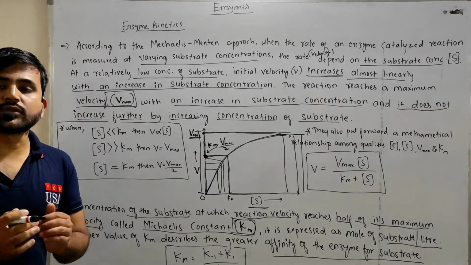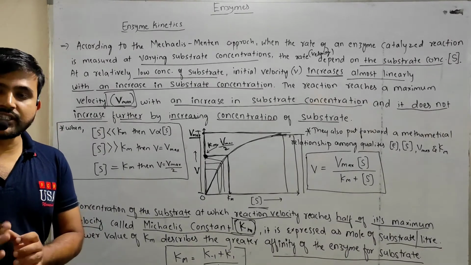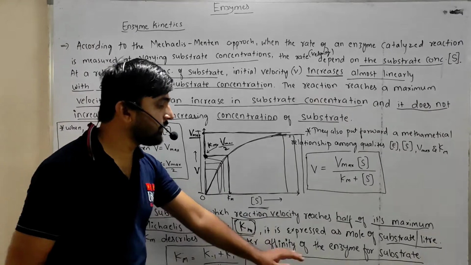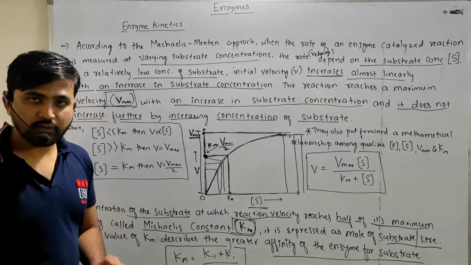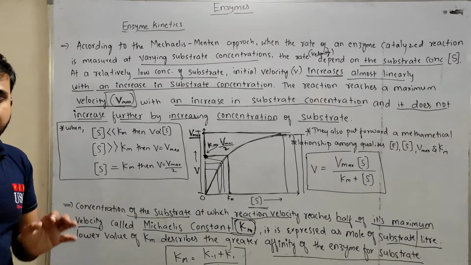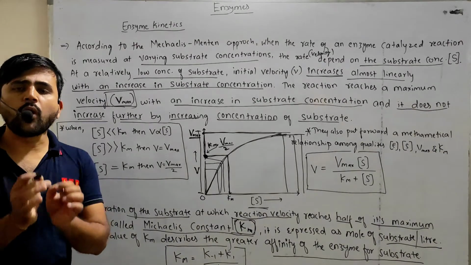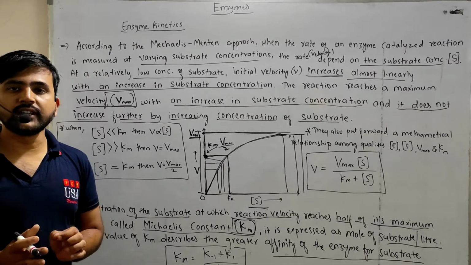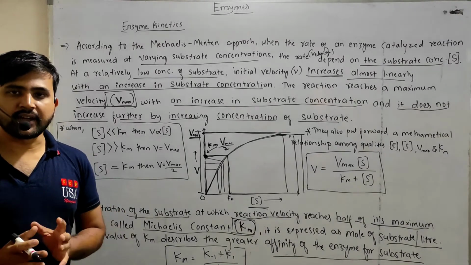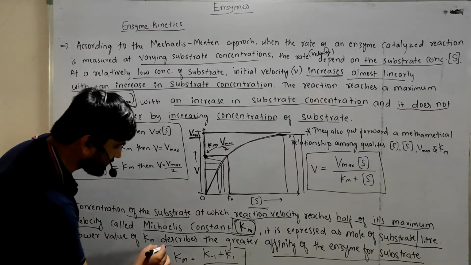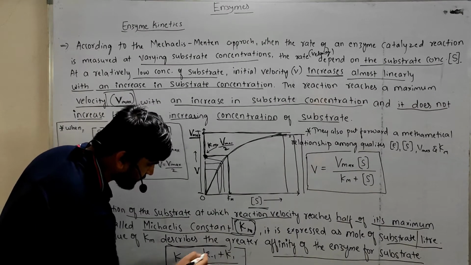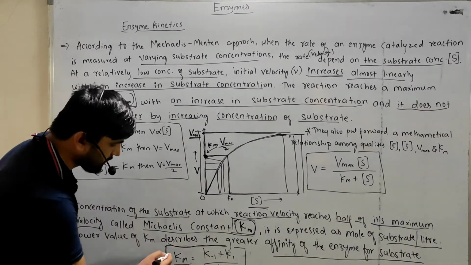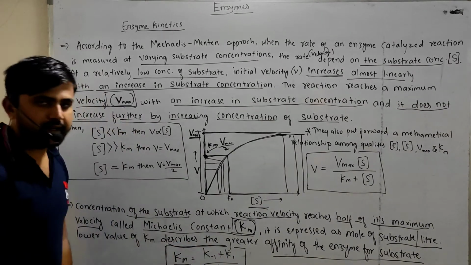When Km value is very low, the enzyme has greater affinity for the substrate. In enzyme properties, we already studied that a small quantity of enzyme is suitable for any large enzyme catalyzed reaction, right? So Km is the ratio of the rate constants.